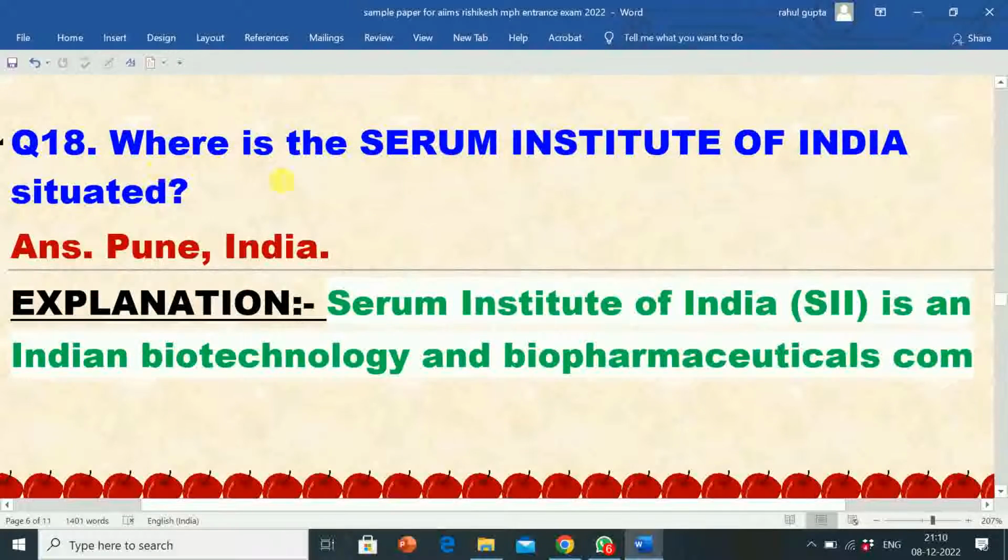Next question is 18. Where is the Serum Institute of India situated? Correct answer is Pune, India. Serum Institute of India is situated in Pune, India.